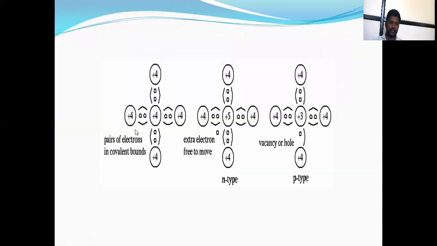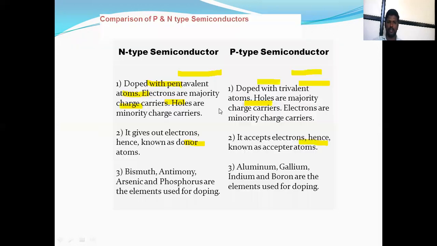This is a pure semiconductor. This is an n-type semiconductor and this is a p-type semiconductor. In n-type semiconductor there are free electrons and in p-type semiconductor there is a vacancy of hole. This is called pure semiconductor, that is intrinsic semiconductor, and impure semiconductor, that is extrinsic semiconductor. There are two types, n-type semiconductor and p-type semiconductor. Like this is the structure of the semiconductor.